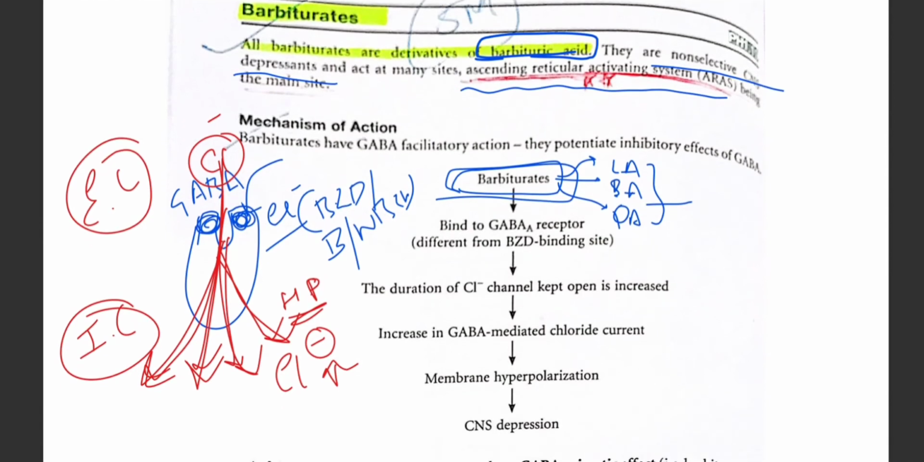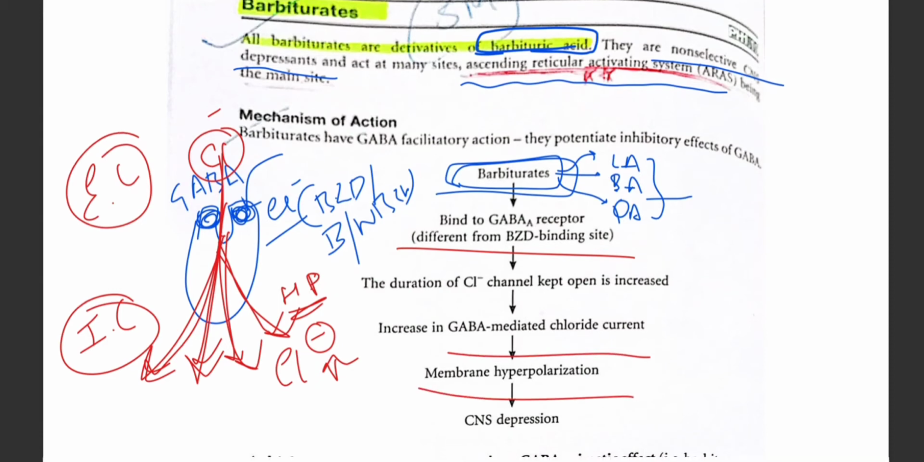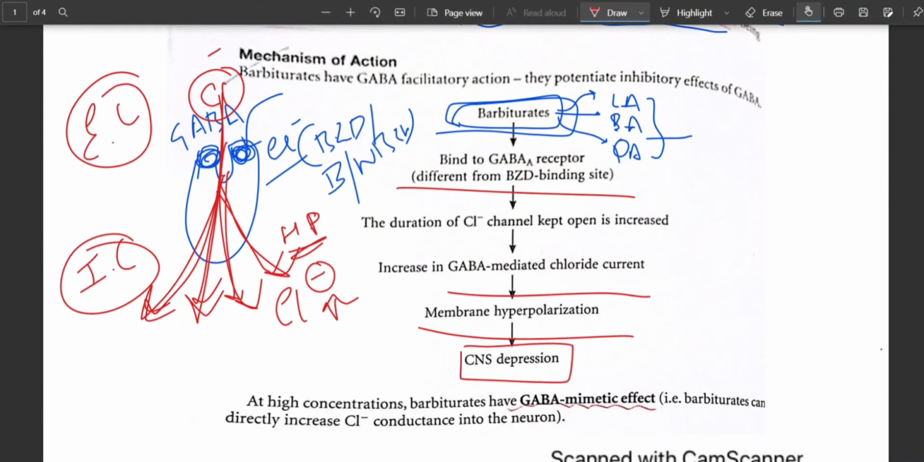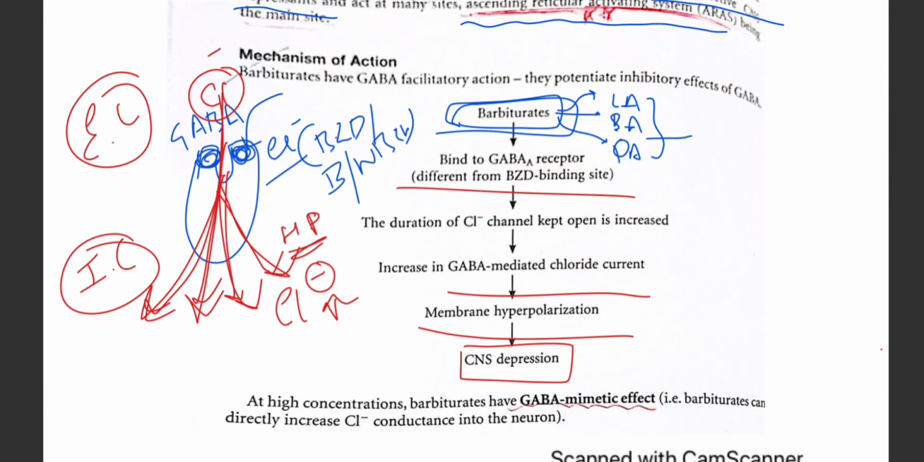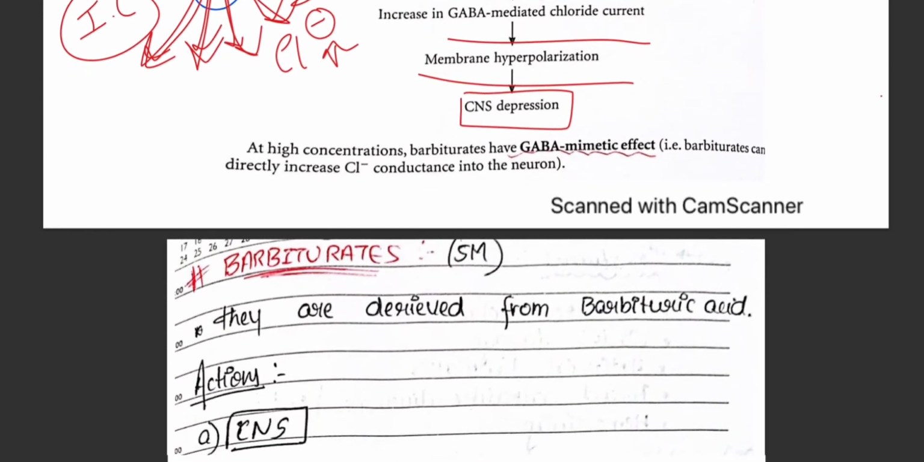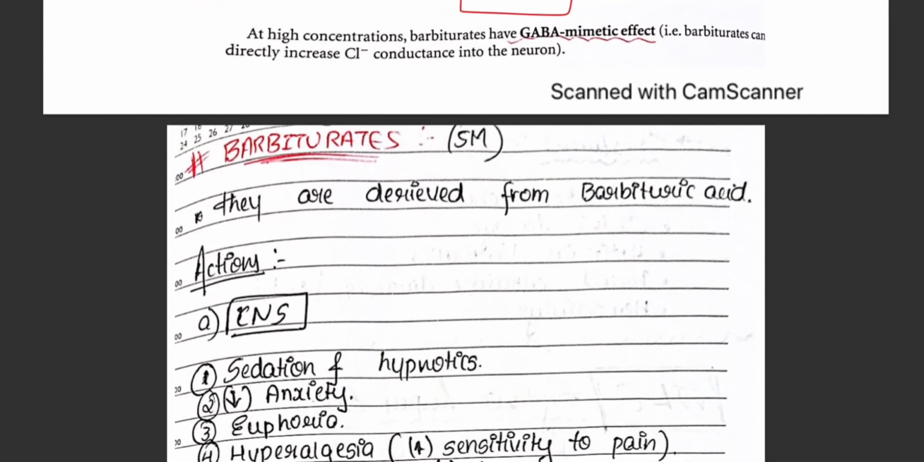Okay, so what happens? Same thing, it binds to the GABA receptors, and the duration of the chloride channel being kept open is increased. There is an increase in the chloride current, there is an increase in the chloride conduction. It leads to membrane hyperpolarization and finally causes CNS depression. Next one is the definition. That's what I've said, it's mainly derived from the barbituric acid.